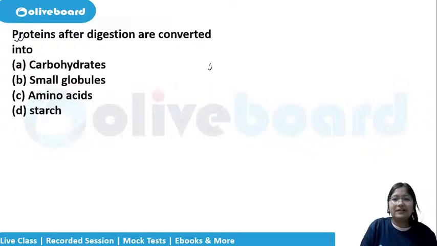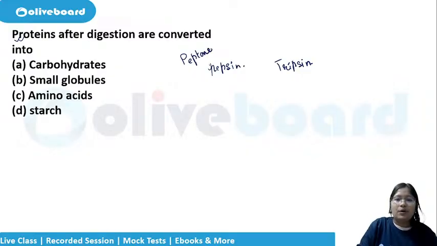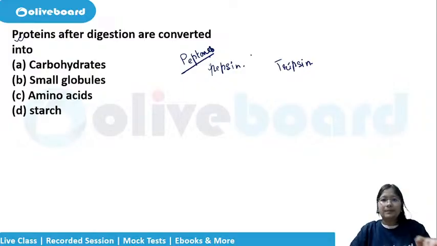Enzymes like pepsin and trypsin do their work, converting proteins to peptones, and then finally to amino acids. All this we study in detail in the digestive system.